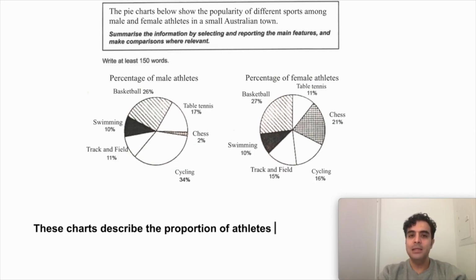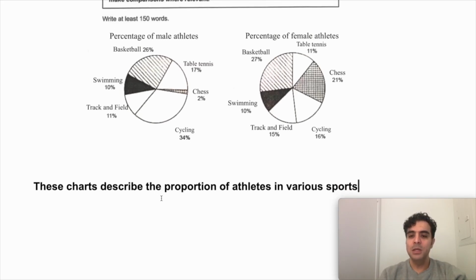And then it says in a small Australian town. I haven't mentioned the different sports, right? So I could say these charts describe the proportion of athletes in, now it says different sports, doesn't it? So I'm just going to say in various sports.